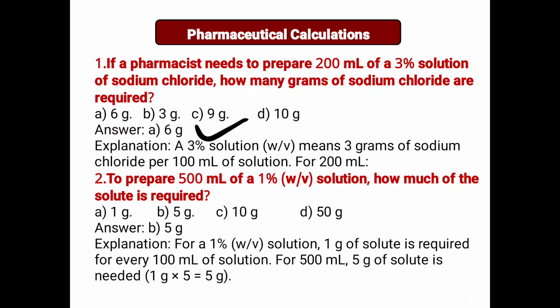Next, to prepare 500 ml of 1% weight by volume solution, how much solute is required? 1% is 1 gram per 100, 2 grams for 200, 3 for 300, 4 for 400, and 5 grams for 500. 5 grams is the correct answer.